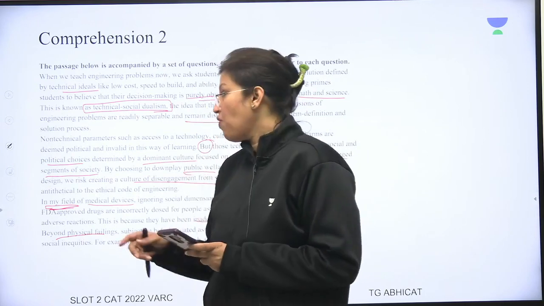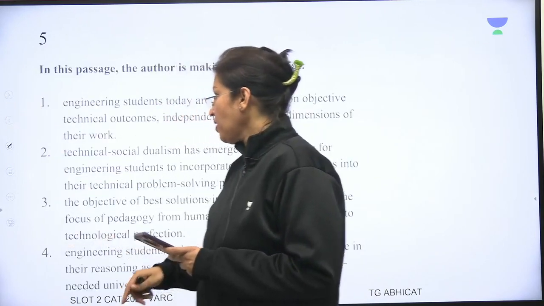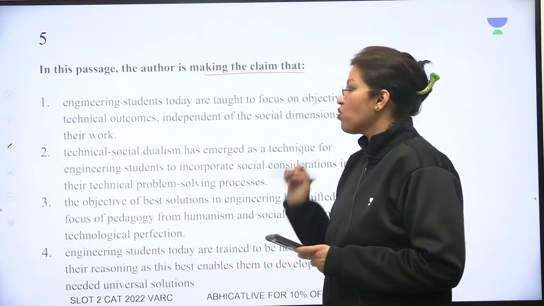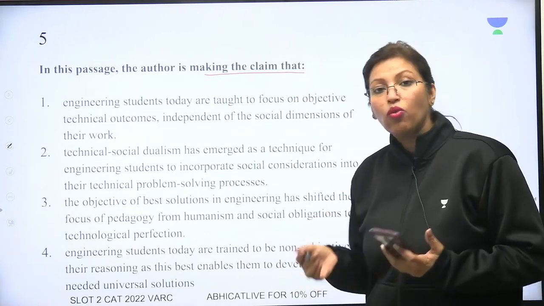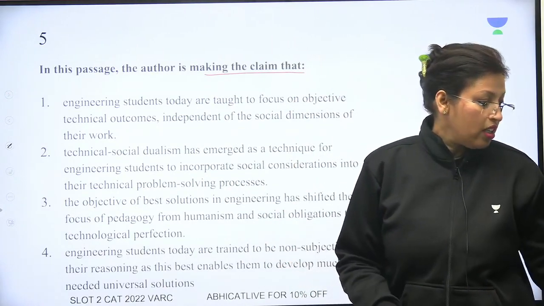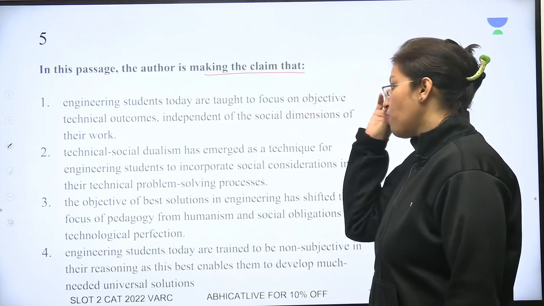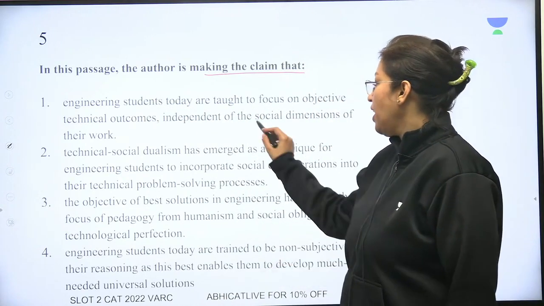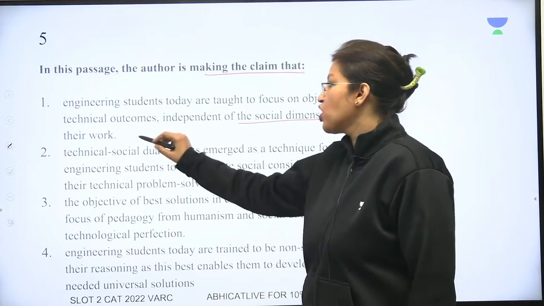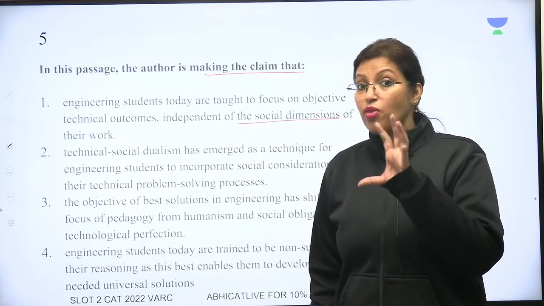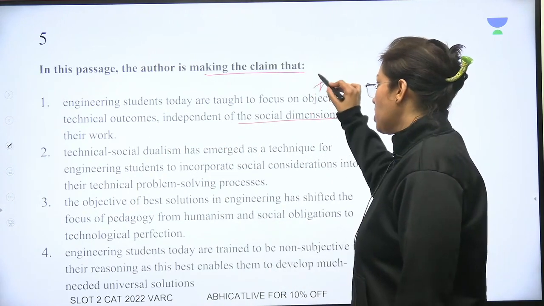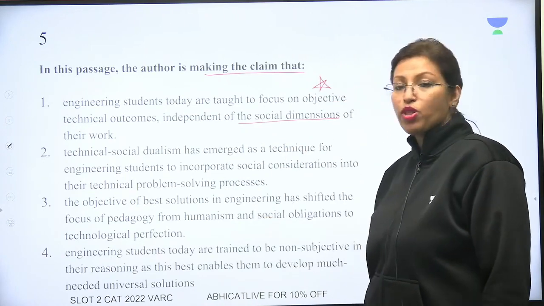Now, question number 5 says, the author is making the claim. So what is the claim that the author is making? What is it that he's trying to say? Now let's take a look. Engineering students today are taught to focus on objective technical outcomes independent of the social dimensions of their work. Well, this is something that the writer has said. So I'll put a star on this. I will look at the other options also.